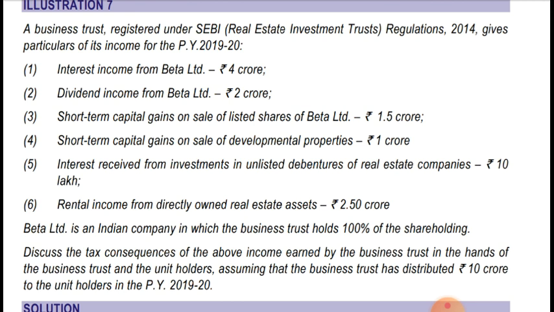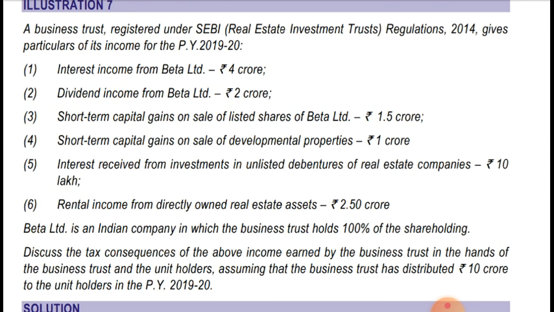And interest received from investment in unlisted domestic debentures of real estate companies, that is 10 lakhs. All are crores, this is only 10 lakhs. And rental income from directly owned real estate asset is 2.5 crores. Okay, this is a business trust.